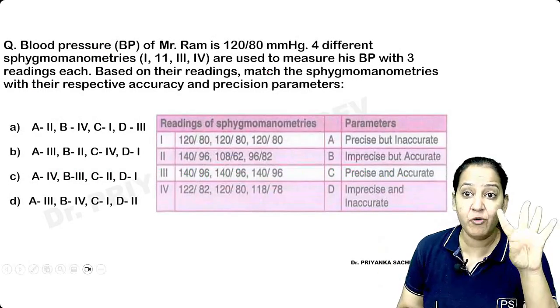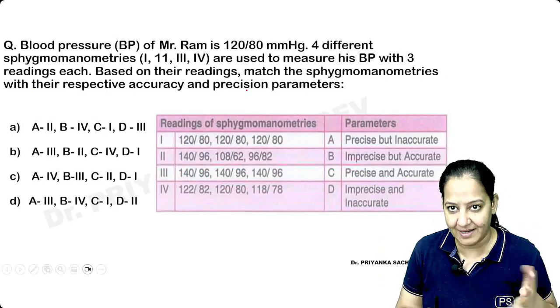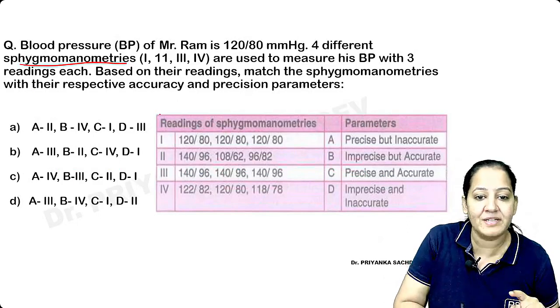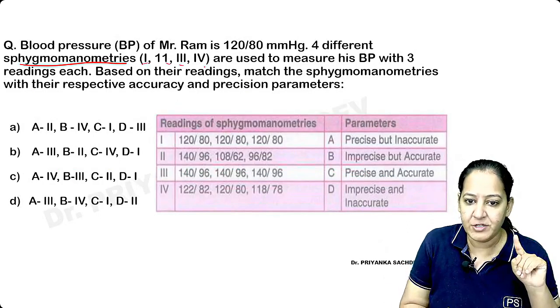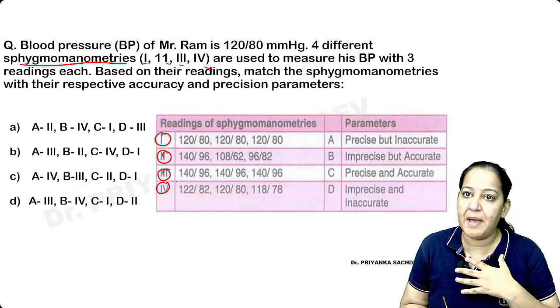Listen, I'm having 4 sphygmomanometers. Have you seen an instrument sphygmomanometer? I guess everyone has seen it, right? You have had your BP taken; the instrument for BP is called a sphygmomanometer. I'm having 4 of them, 1, 2, 3, 4, right? So with each sphygmomanometer, I'm taking my BP 3 times.